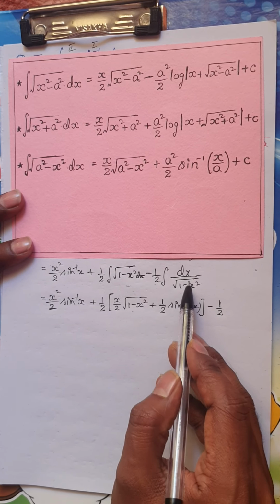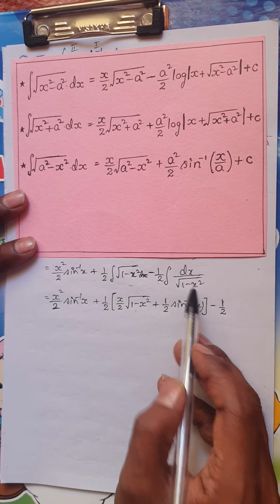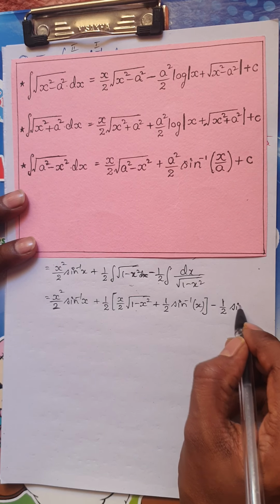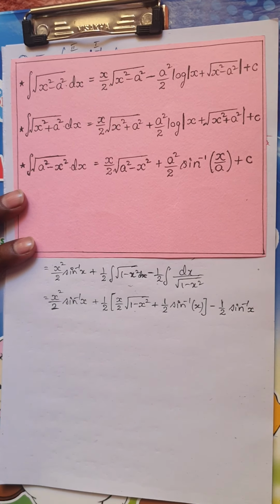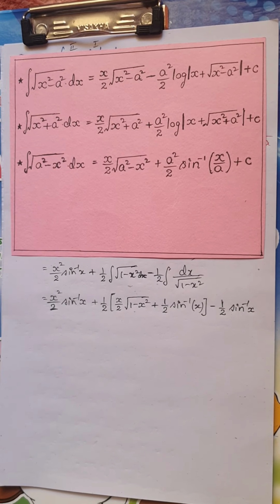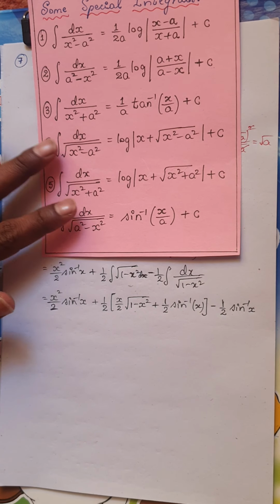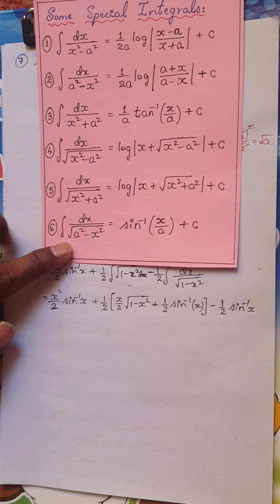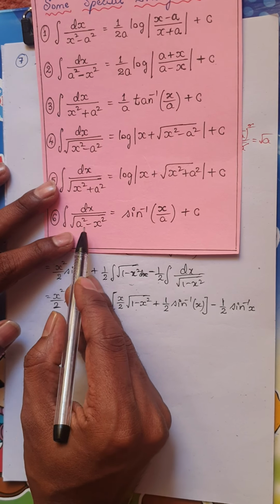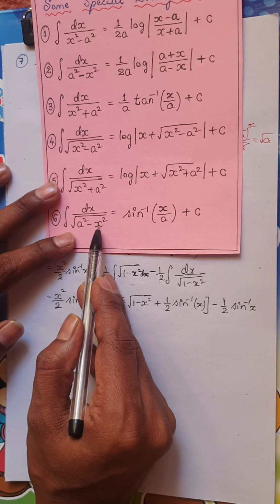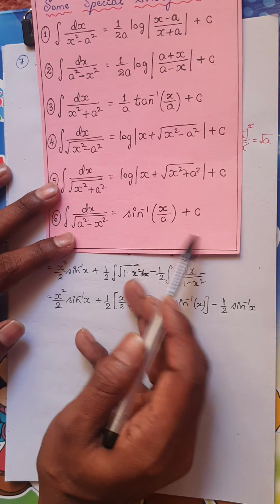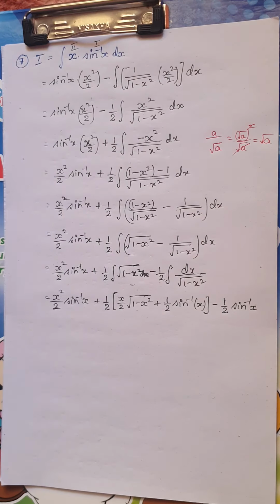We have already seen it. Integral of dx divided by root of 1 minus x square is sine inverse of x, okay, and let us further simplify this. Why I get sine inverse x is because of using this result. Is it clear? Because dx divided by root of 1 minus x square is sine inverse x by a means 1 plus c, will take it later, okay.